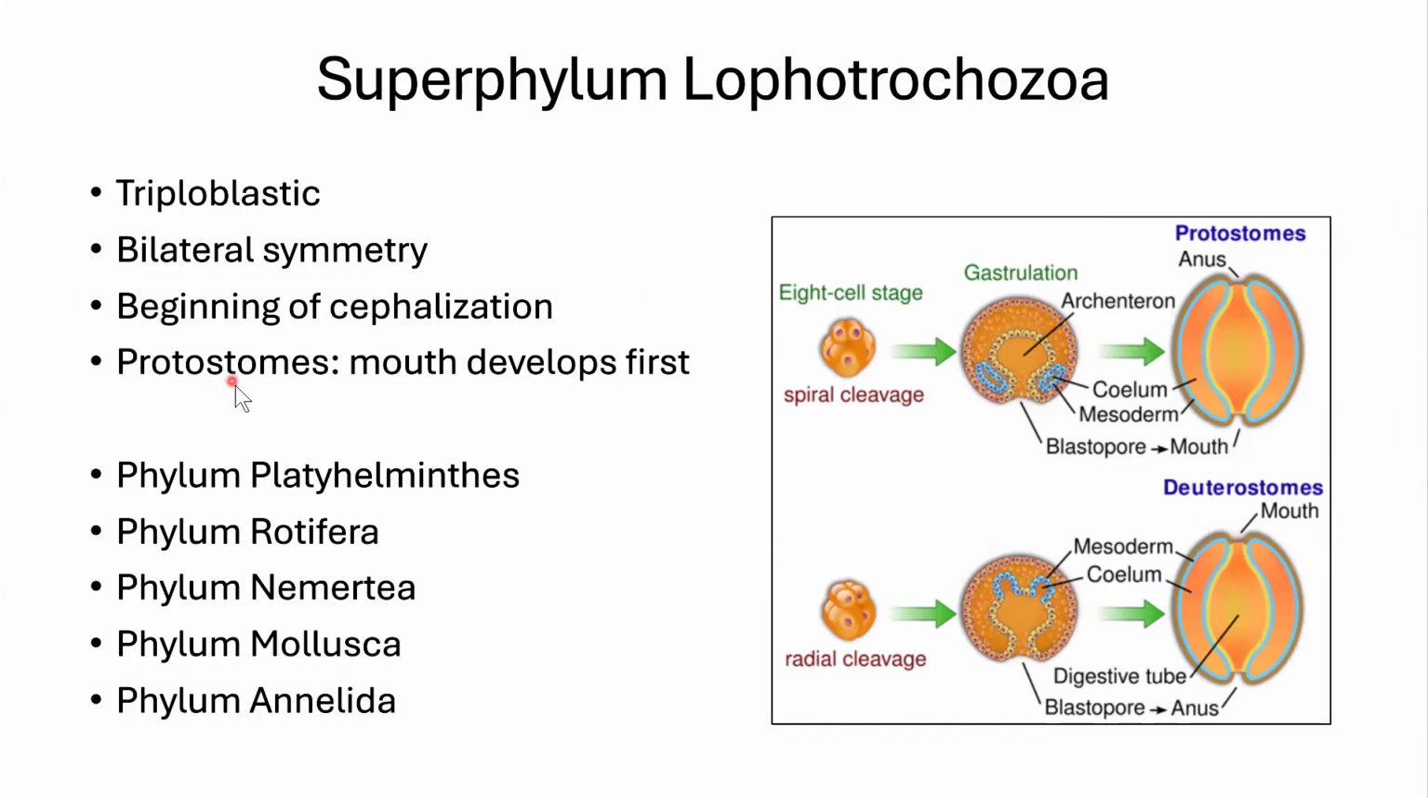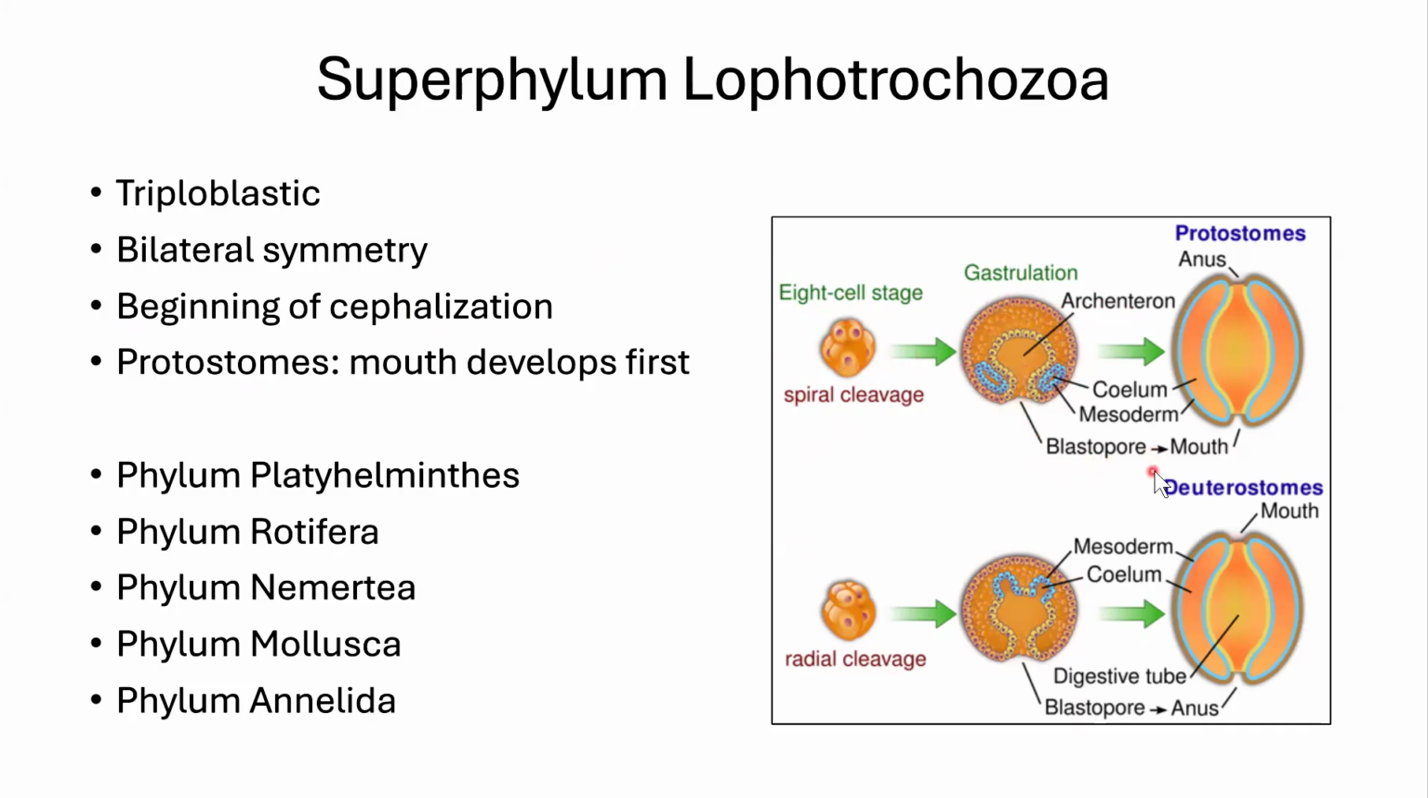And these are all protostomes, which means we have two different ways of developing. So if we look at the top first, if your cells cleave in a spiral formation, and then as you develop this little sac, which we call a gastrula, that little sac is going to have an entrance called a blastopore.